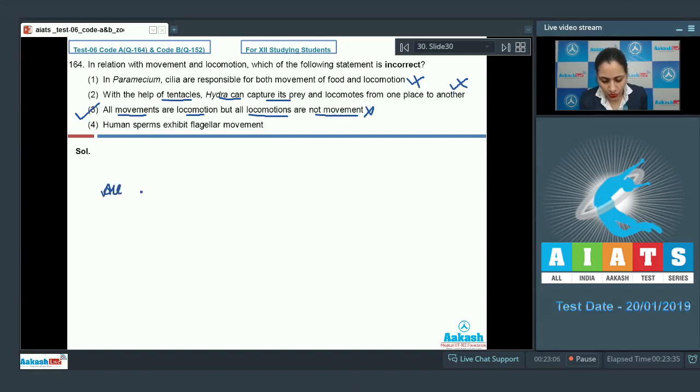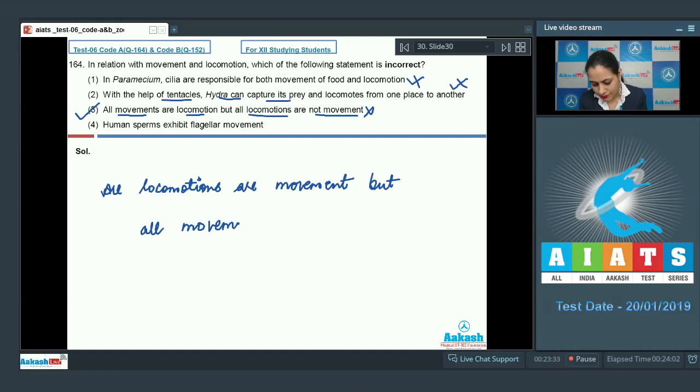The next statement is, all movements are locomotion, but all locomotions are not movement. And as it is an incorrect statement, so this is a correct answer to our question. Because movement causes change in position, which is known as locomotion. So we can say that all locomotions are movement, but all movements are not locomotion. The last statement is, human sperms exhibit flagellar movement. And as it is a correct statement, so this cannot be a correct answer to our question. So the correct answer to this question is option number 3. Let's discuss our next question.